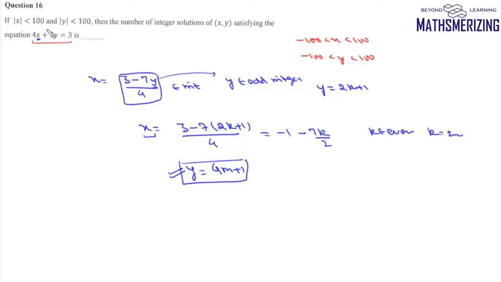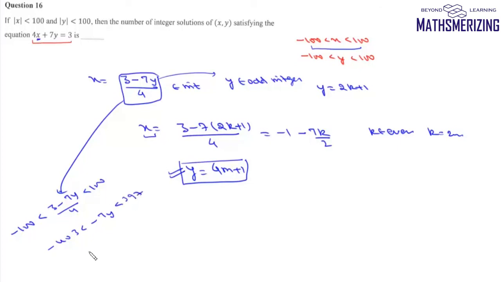Now it is also given that x lies between minus 100 to plus 100. So we'll take this condition on x, then we can simply write minus 100 is less than 3 minus 7y by 4, and it is less than 100. So we'll get minus 400 minus 3. Minus 403 is less than minus 7y, and it is less than 400 minus 3, so it will be 397. So from here we get value of y should be greater than minus 397 by 7, and it should be less than 403 divided by 7.